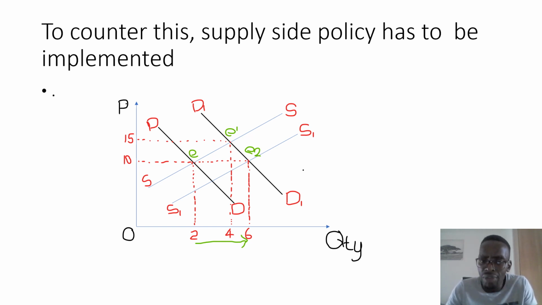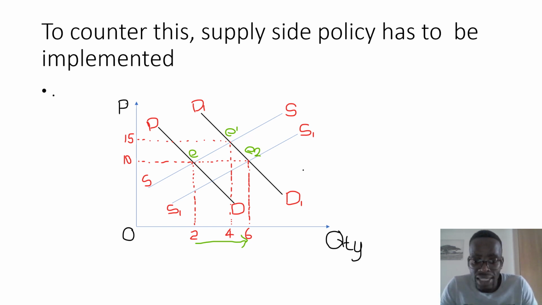If the government comes up with supply side policies, generally looking at the reduction in cost of doing business, or improving the efficiency of inputs, or improving the efficiency of markets, it will cause the supply curve to shift to the right as well, because these policies are aimed at increasing aggregate supply in the economy. So it will cause the supply curve to shift to the right.